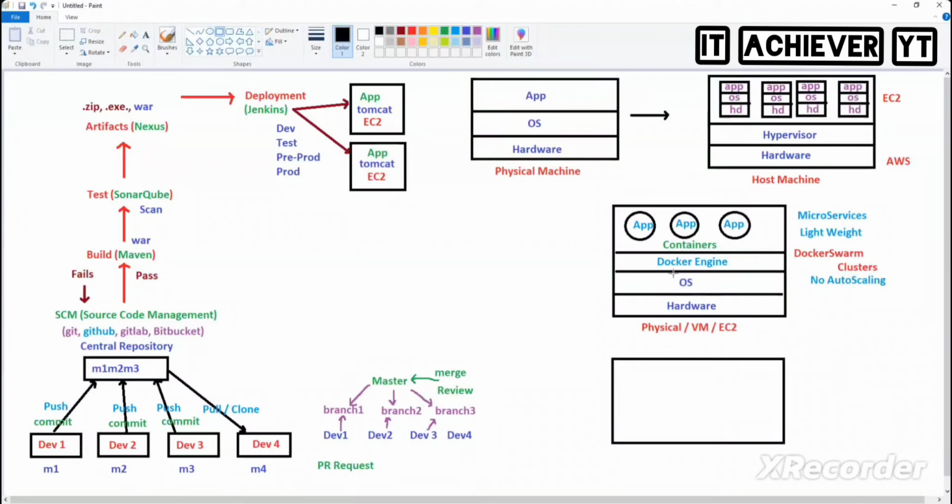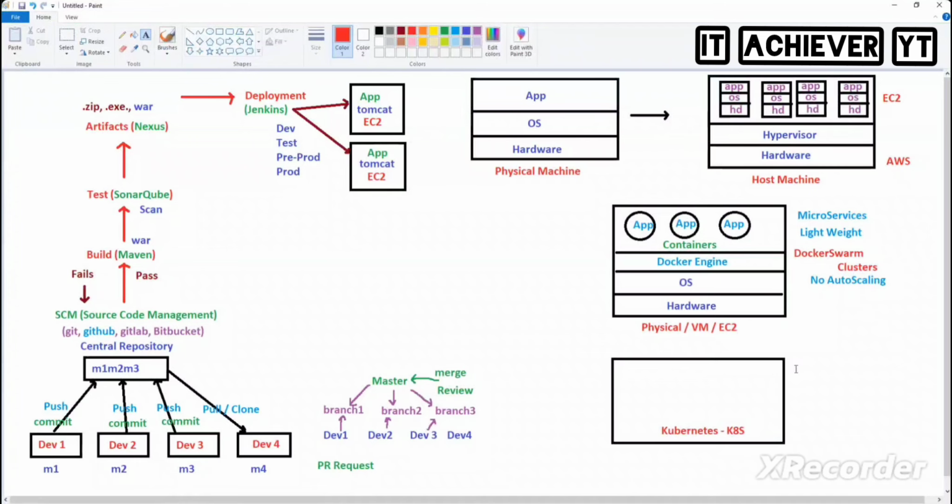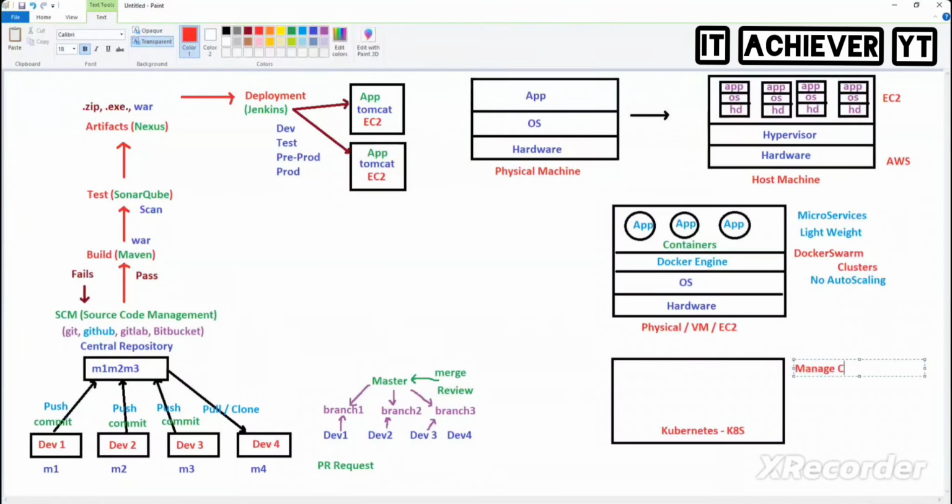After that, on top of it, you have hardware, OS, everything. Same thing. You have hardware and all, but I'm not putting all those things. Here, which concept do we have? Kubernetes. Also called K8s. In K8s, mainly you can manage clusters. Easily you can manage clusters.